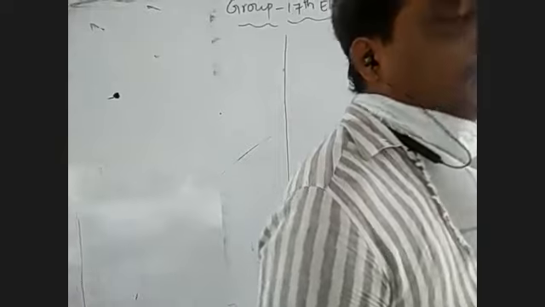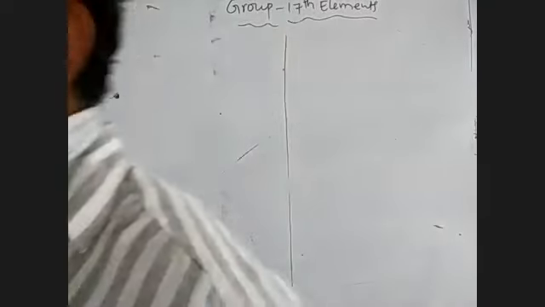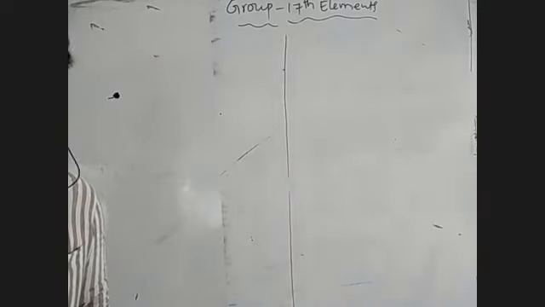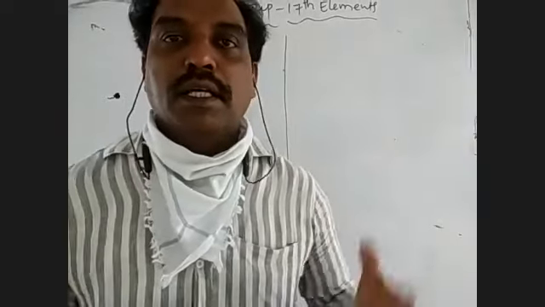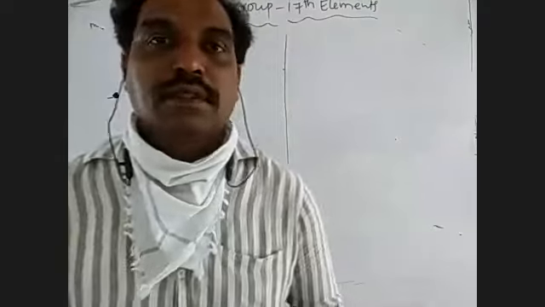We already started group 17 elements in the last class. Group 17 elements are also known as halogens. Halogens means these are available in the form of salts. The general electronic configuration of 17th group elements is ns2 np5.